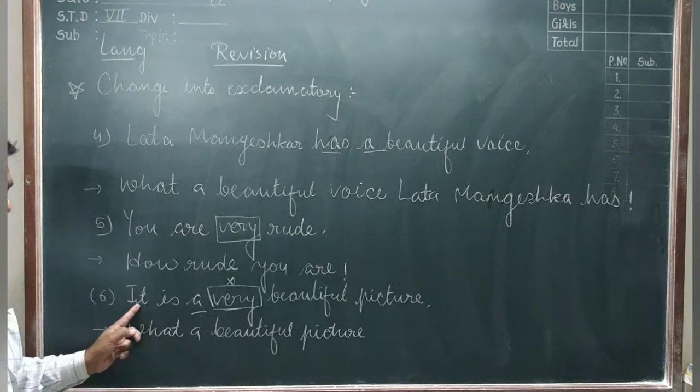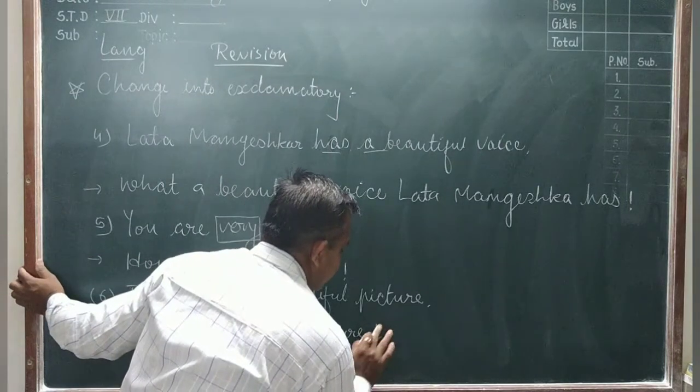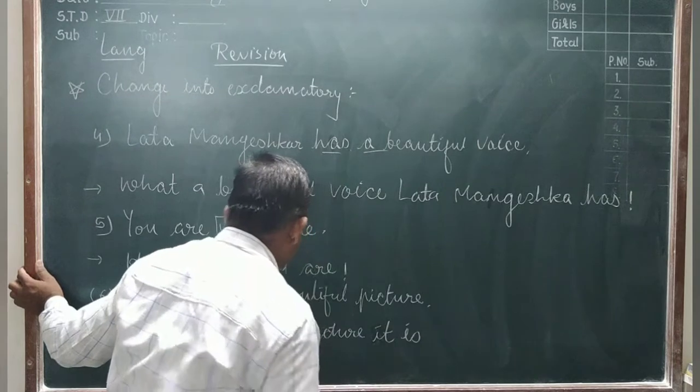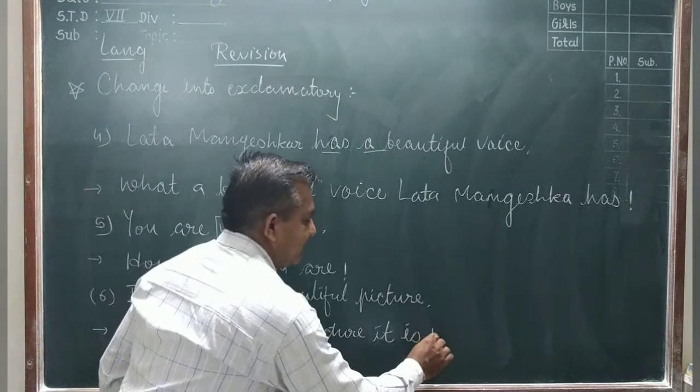After that the subject is given: "it". You write here "it". After that the verb "is". And at last you keep the exclamation mark.